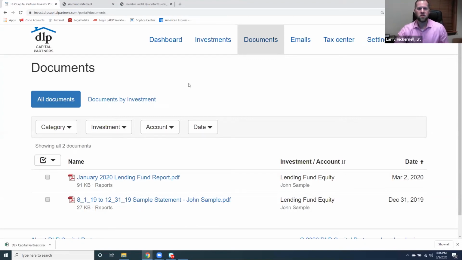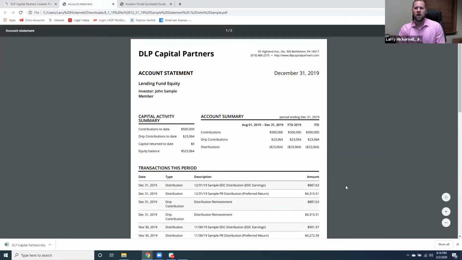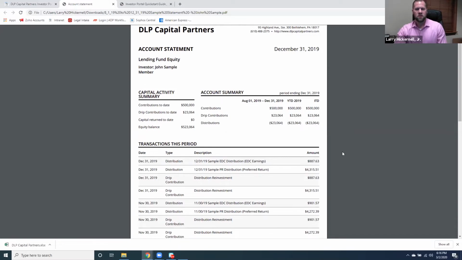So what we would do here is, I already took the liberty of clicking on the account statement, which is actually another reason why we like this portal. In the past, distributions were not broken out in terms of a preferred return, which of course, as you know, you have a preferred return plus that profit split payment that you're paid if you're in an equity position. So it wasn't really differentiated which one was which.